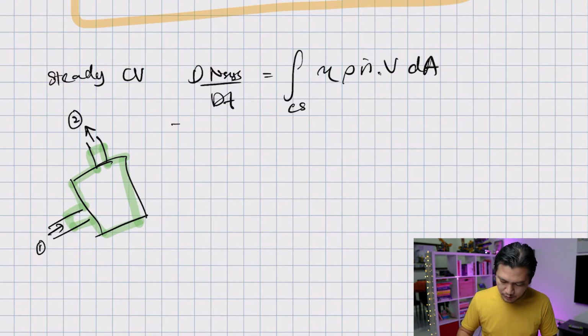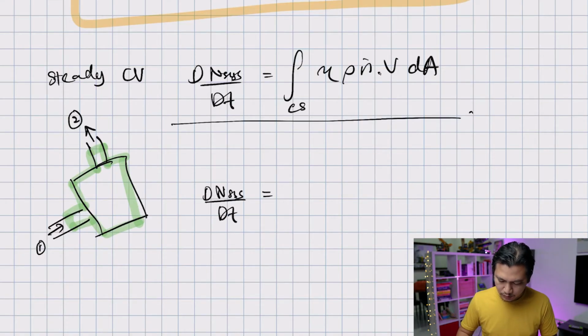Now, what happens to our equation here? This becomes dN system over dt equal to, now you have one inlet and one exit, the integration over the control surface. And we have to be careful a little bit about n dot v, meaning that if the normal is in the same direction as the velocity, then it's a positive value.